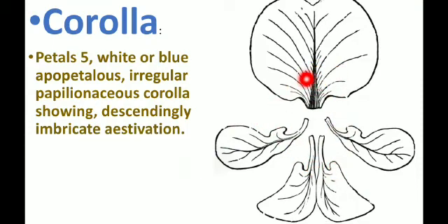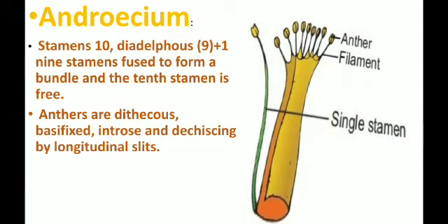Okay, so this is the descendingly. So பெரியது standard petal or vexillum and wing petal or alae, and this one is the keel petal or carina. So descendingly imbricate aestivation and also papilionaceous form of the corolla, and white or blue color is present in the apopetalous. Okay, then Androecium. So totally stamens are 10 in number, diadelphous 9 plus 1. So 9 are in one bundle and the remaining 1 is in another bundle.